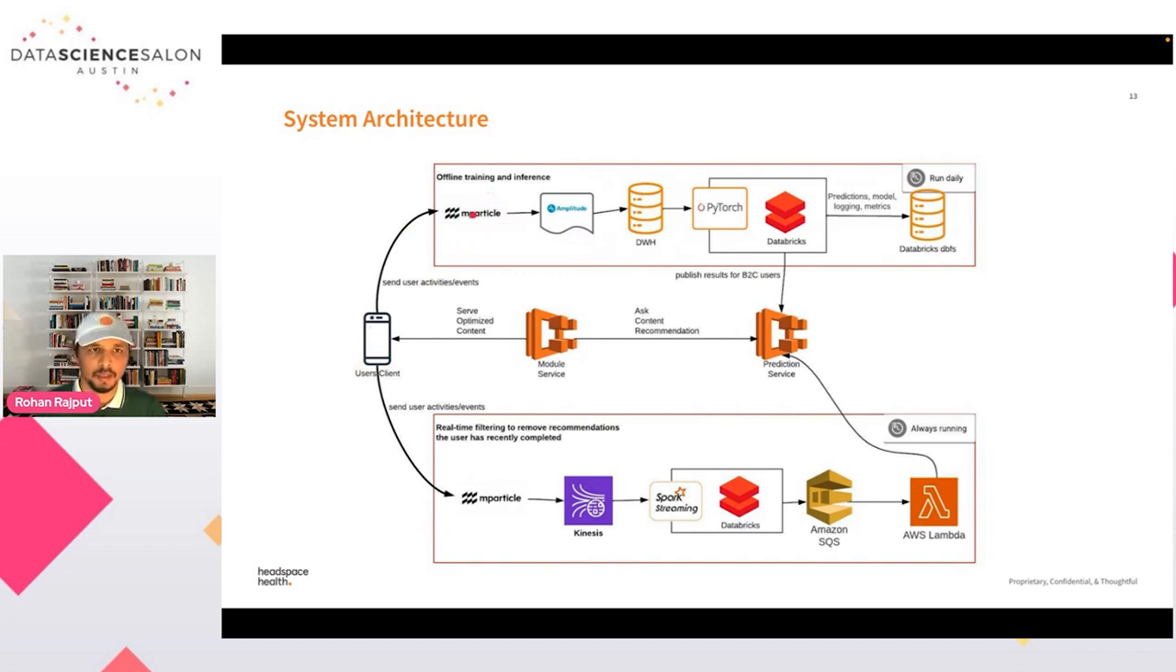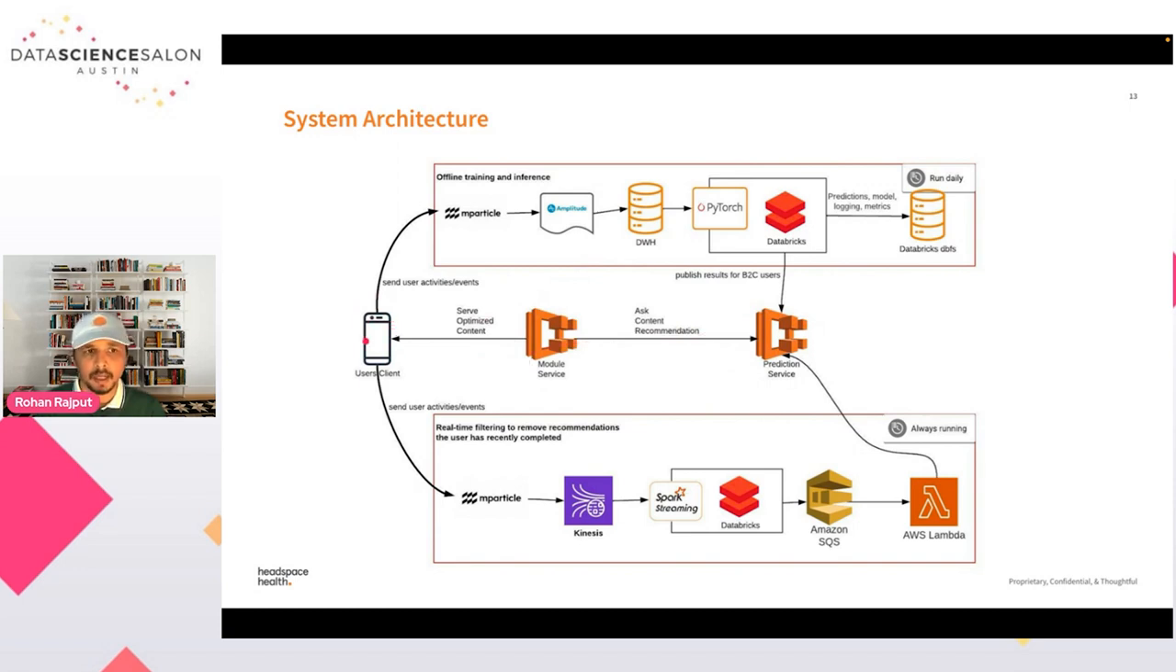First we collect all this historical data from different systems like mParticle and Amplitude. We dump it to our in-house database. From that in-house database, we train our model on the Databricks platform. And once we complete our training, we send our predictions to the prediction service. We also keep lots of logs of our model's metrics for monitoring and optimization. And once we send all our predictions, our module service fetches those predictions and serves them to our user.